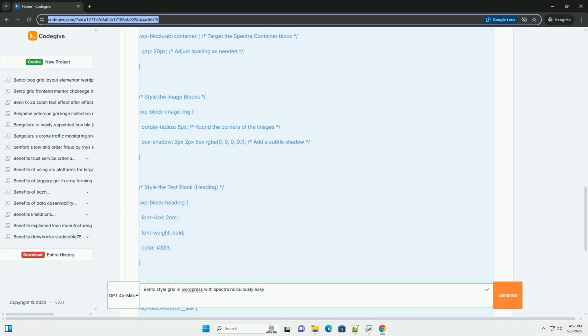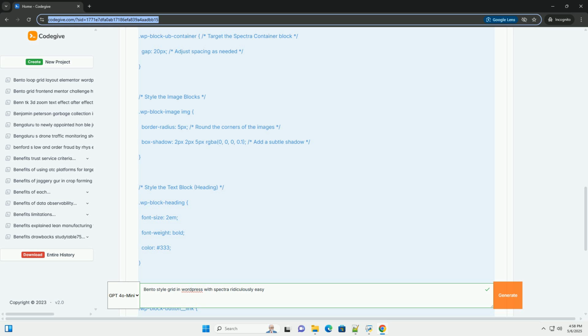Visual builder: Spectra offers a visual drag and drop interface, allowing you to build your grid intuitively without needing to write code directly. Responsive design: Spectra blocks are inherently responsive, ensuring your bento grid looks great on all devices. Customization options: Spectra provides a wealth of styling options, allowing you to tweak colors, fonts, spacing, and more to match your brand.